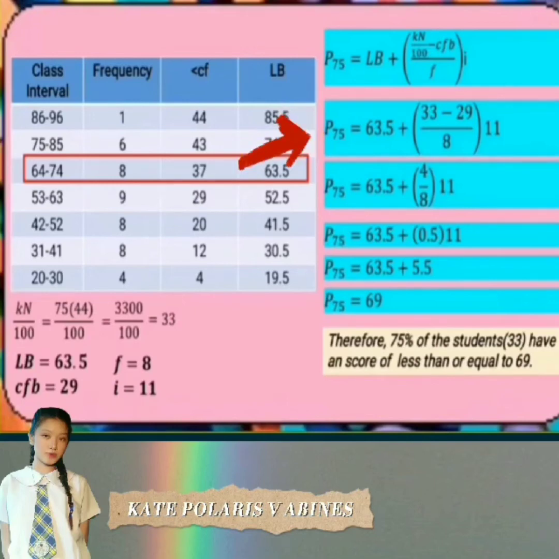So 33 minus 29 is equal to 4, then 4 divided by 8 equals 0.5, 0.5 times 11 equals 5.5, and then 5.5 plus 63.5 equals 69. Therefore, 75% of the students, 33, have a score of less than or equal to 69.